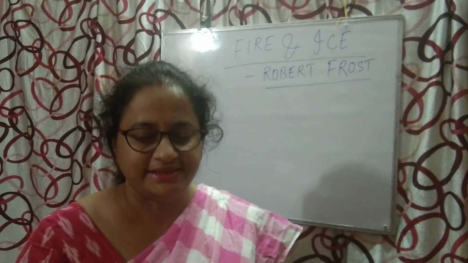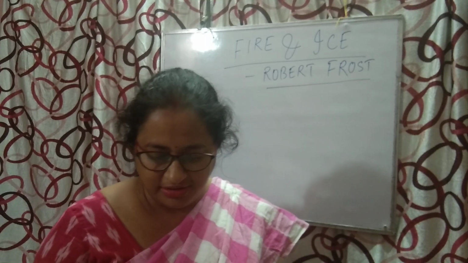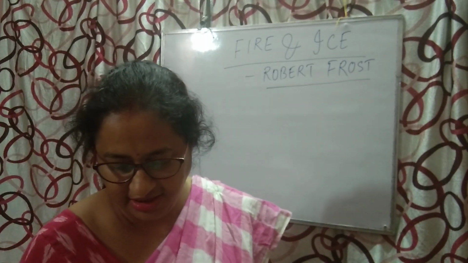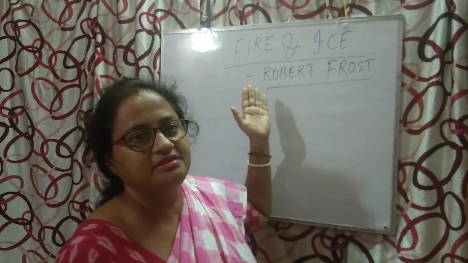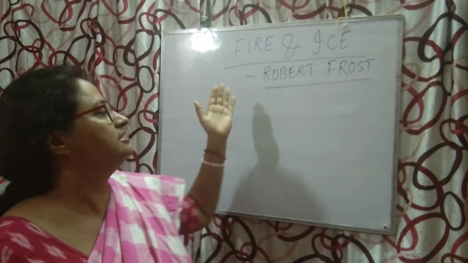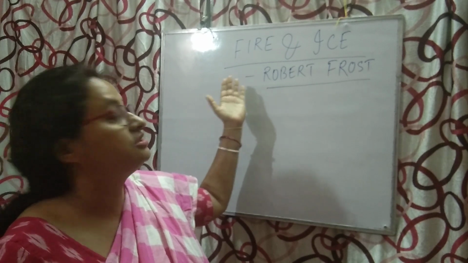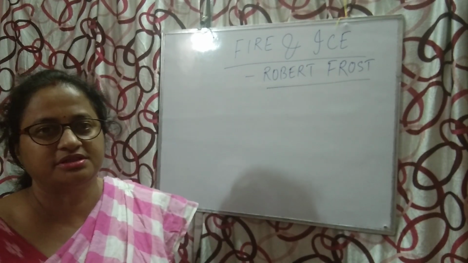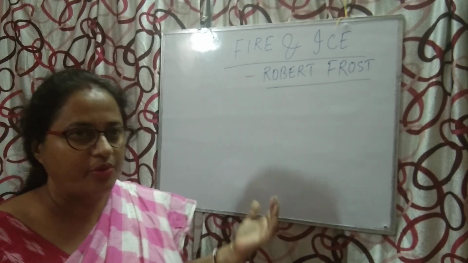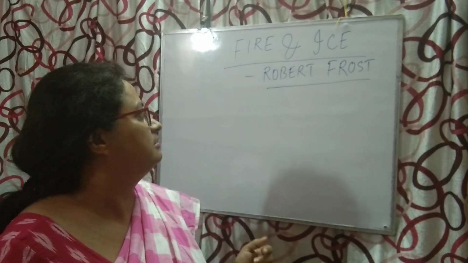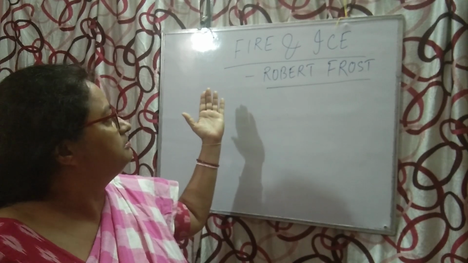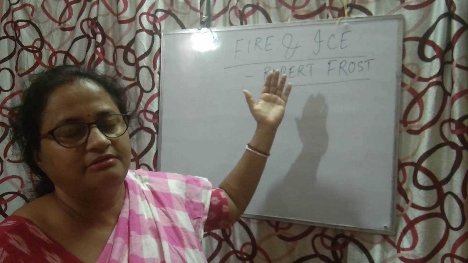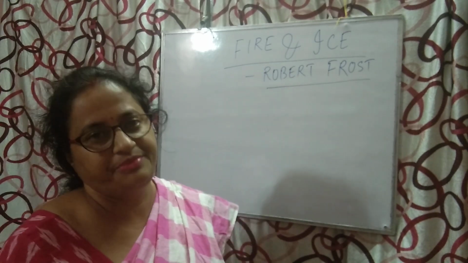Now here, this fire and ice. These two things don't mean the two objects. Actually, by using such words, the poet wants to give us what it symbolizes, rather than its literal meaning.